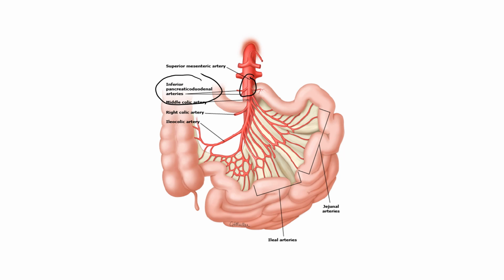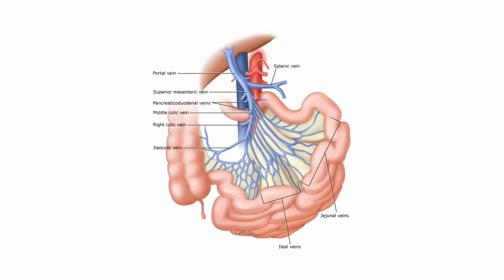We can also see that the mesenteric artery is going to branch into the jejunal arteries, which carry oxygenated blood to the jejunum. And then the mesenteric artery branches into the ileal arteries, which carry oxygenated blood to the ileum, the different portions of the small intestine.